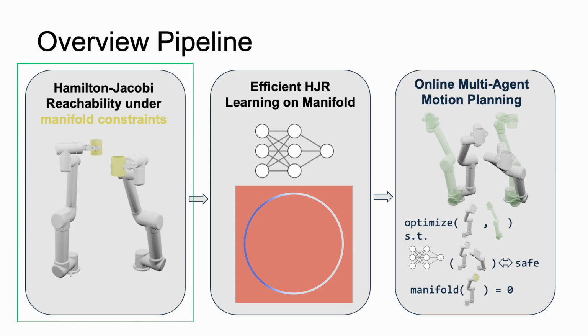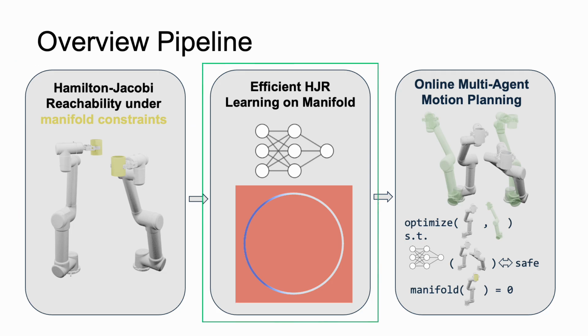We first formulate multi-agent collision avoidance as a Hamilton-Jacobi reachability problem. To account for the influence of the manifold constraints, we derive a manifold-constrained formulation of the original reachability problem. As we show in the paper, without this manifold-constrained formulation, the learned value function can be over-optimistic.